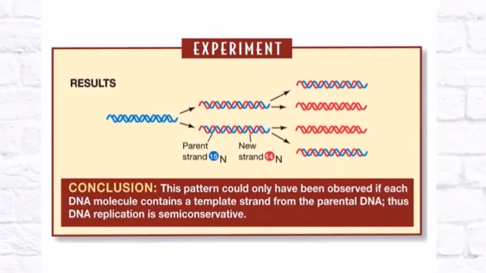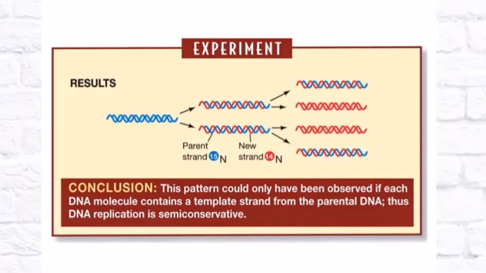This is what was observed. At 0 minutes, all heavy nitrogen. At 20 minutes, neither 15N nor 14N bands were obtained. The band obtained was of intermediate density, in between 15N and 14N. So in all probability, the DNA at this stage was a mixture of the old DNA with 15N and the new DNA with 14N.